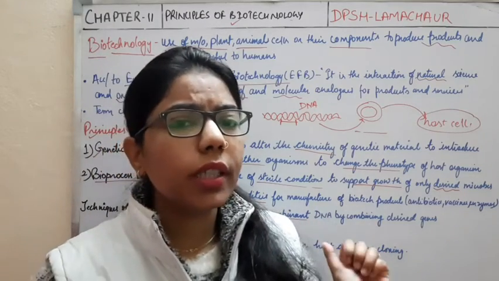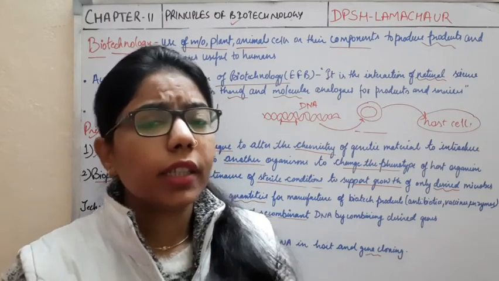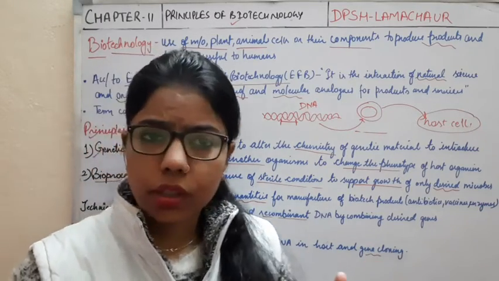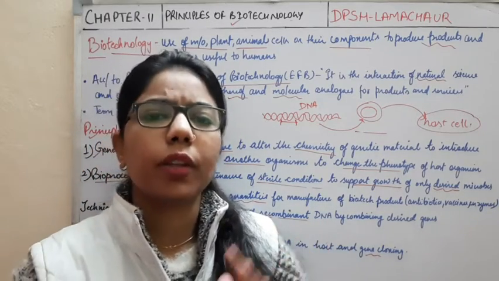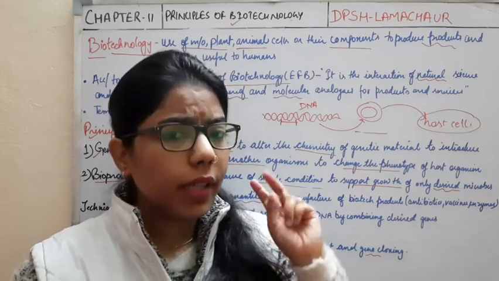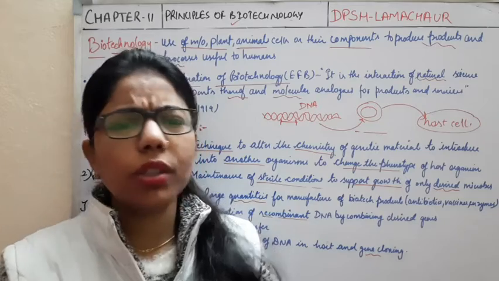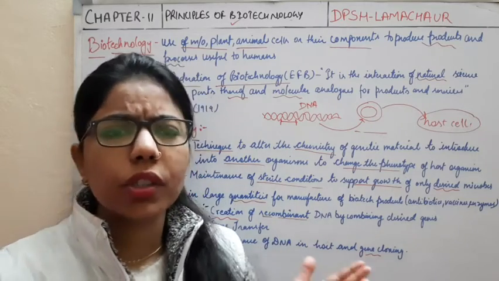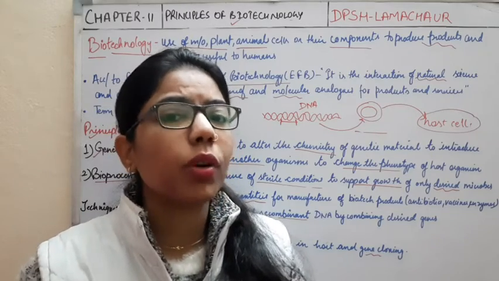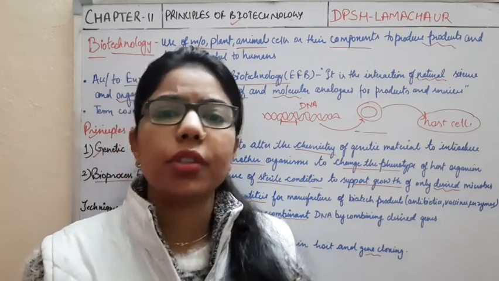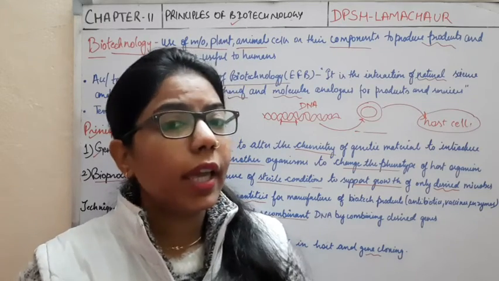Before that, people didn't know about biotechnology. So what were they using? They were using simple natural science, like reproduction, in plants, animals, and human beings. Sexual reproduction leads to variation. If there were no sexual reproduction, all individuals would be the same, and there would be no scope for improvement.